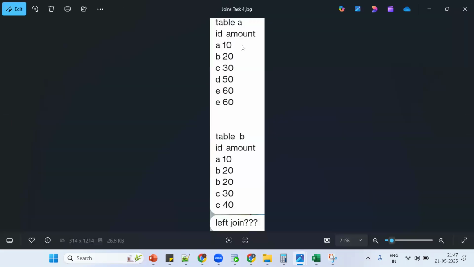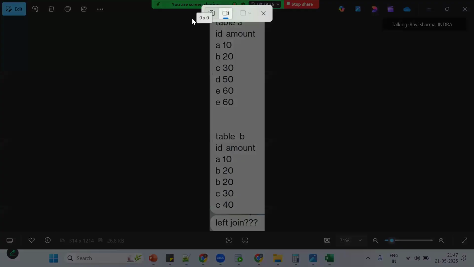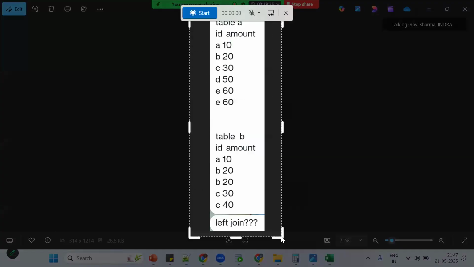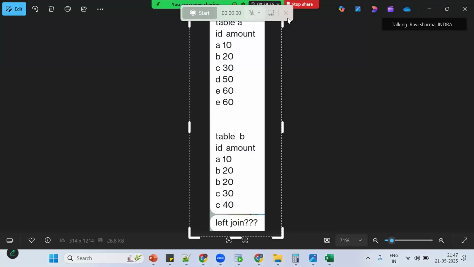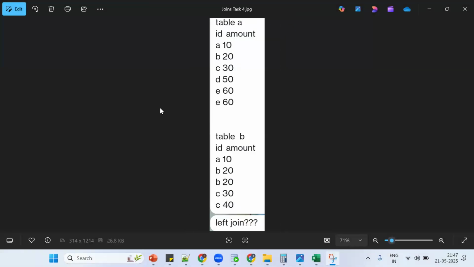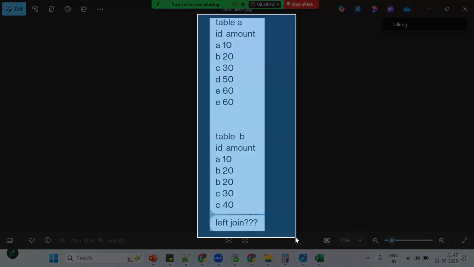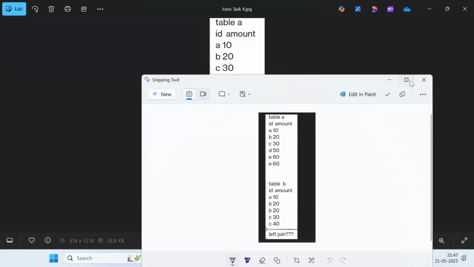Now tell me what happened here. ID and amount. What's the joining column, ID or amount? ID value. Unique values, and we'll try to join on it.